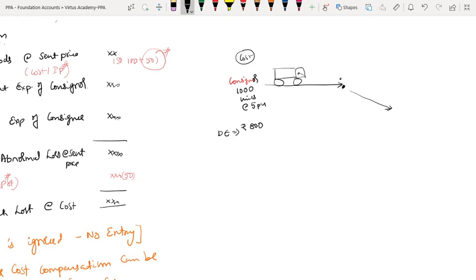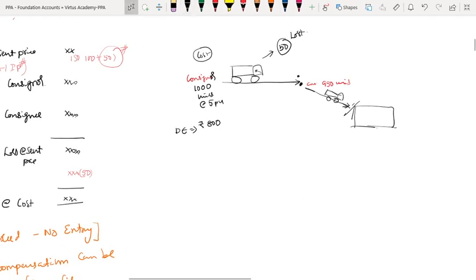Now goods are going in a truck. Now here it has been reached. Imagine, out of 1000 units, 50 units were lost. So how many units would the consignee have taken? 950 units he has taken, and from there he has taken one more lorry and taken that to his premises.